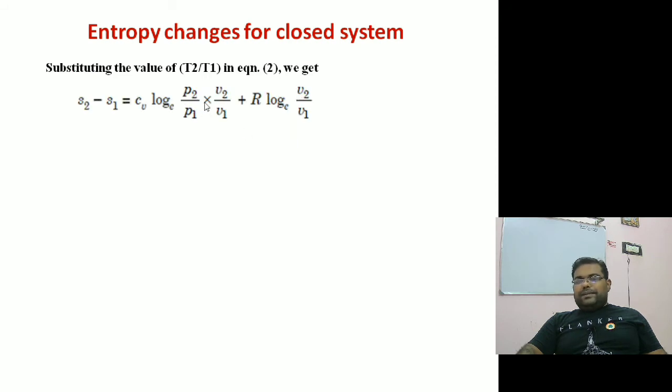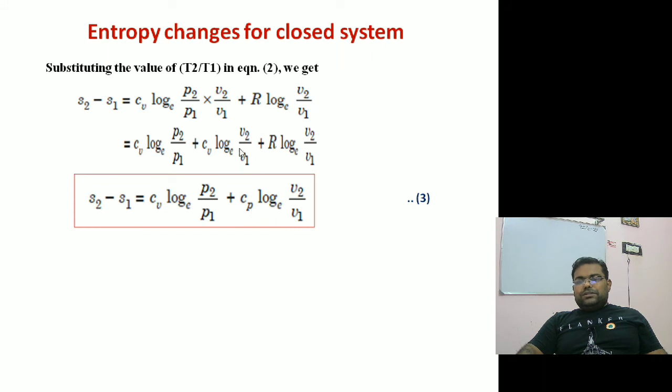Now I can separate these two. So Cv ln of P2 by P1 plus Cv ln of V2 by V1 can be written. If I rearrange the terms, I can write in this way. Now I combine these two terms together, Cv plus R, I can write. So the Cv plus R is nothing but Cp. So one term is Cv ln of P2 by P1 plus Cp ln of V2 by V1.